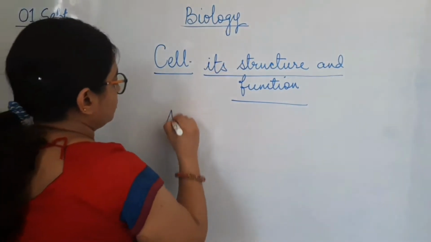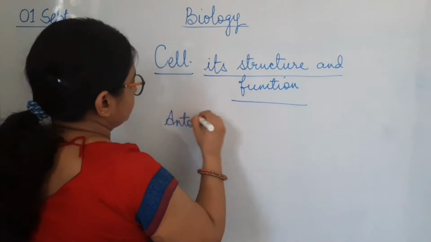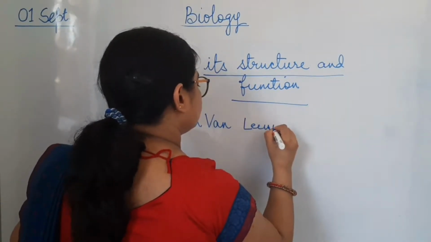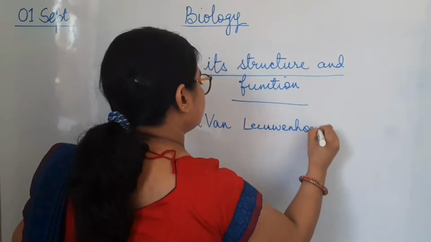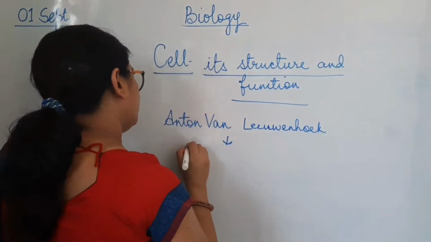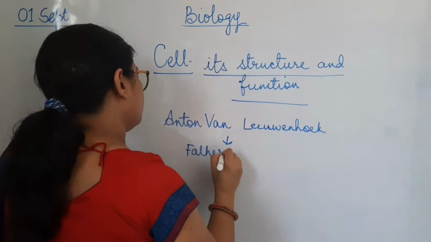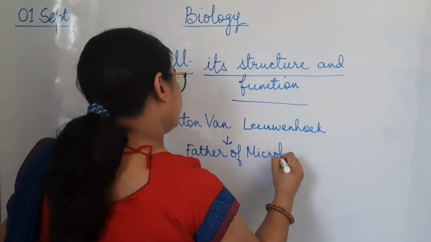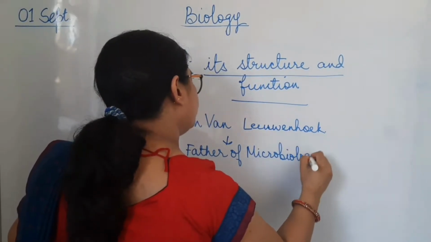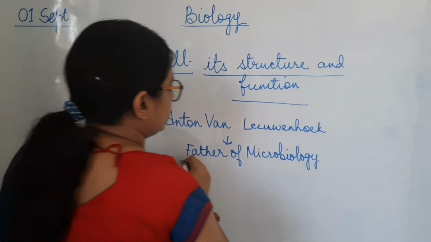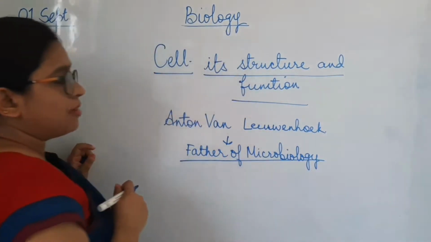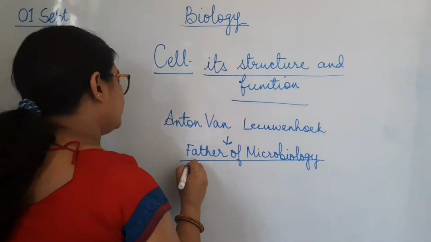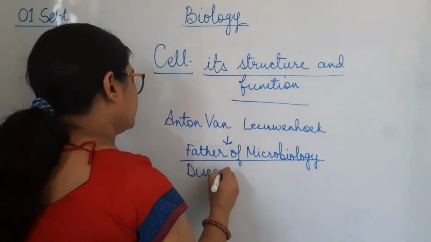Anton van Leeuwenhoek is considered to be the father of microbiology. I hope you remember what microbiology is. If you remember, while studying the chapter on microorganisms, the branch of science that deals with the study of microorganisms is called microbiology. So he is considered to be the father of microbiology, and he discovered the first living cell.